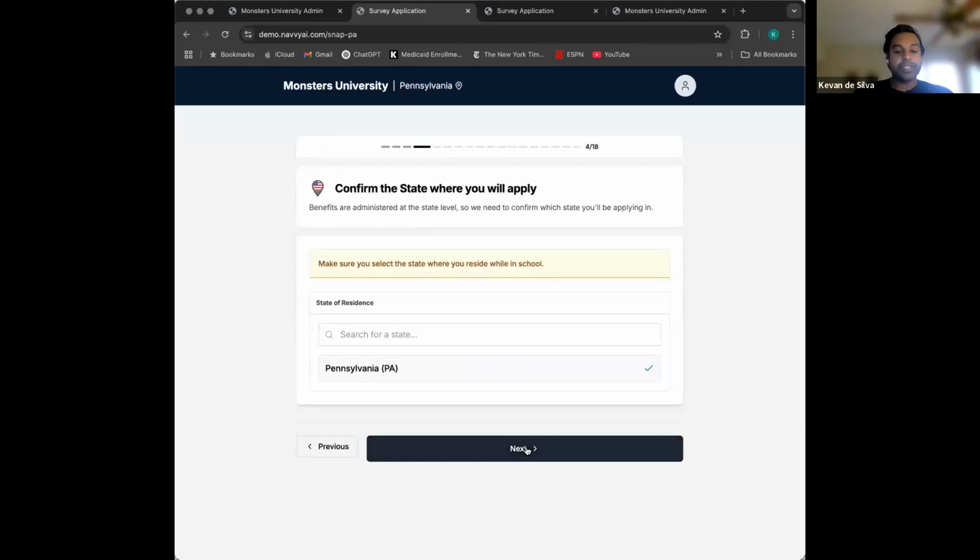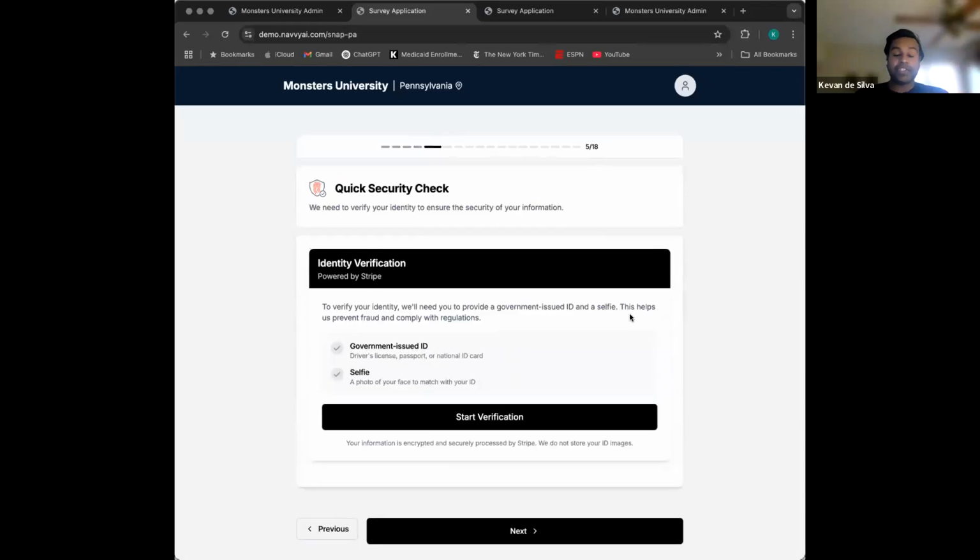And you know that we're in Pennsylvania. We do identity verification. So we enable students to snap a picture of whatever form of government issued ID is required in this case to apply. We also have them, you're not going to see that here, do a selfie to do a biometric check against whether that information is actually valid and whether that person is who they say they are. So imagine this loading on a mobile phone.